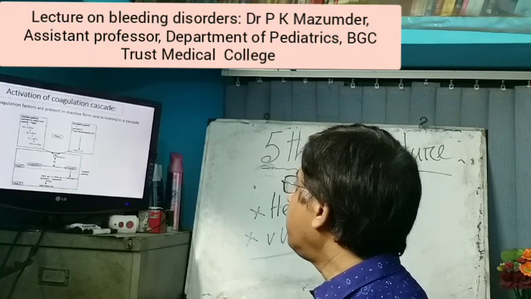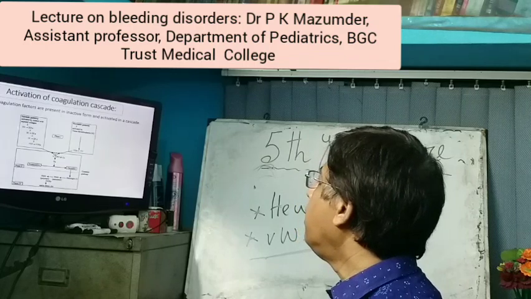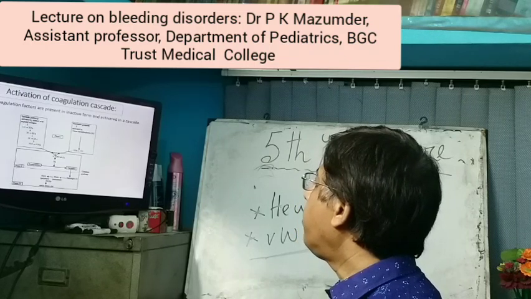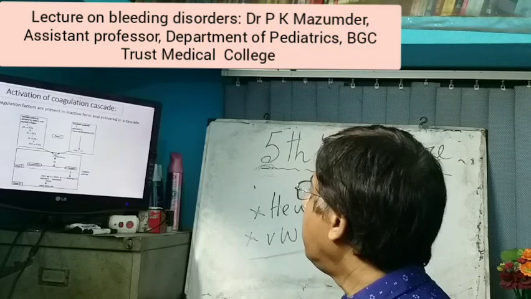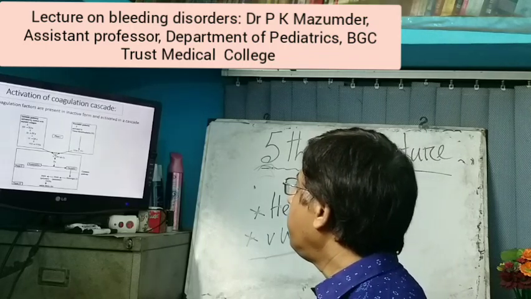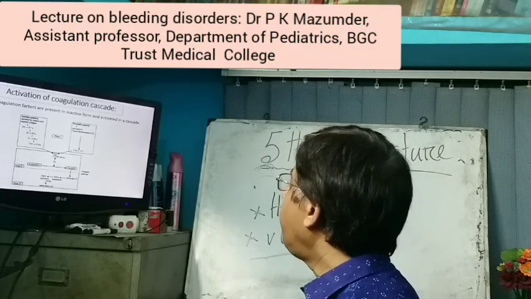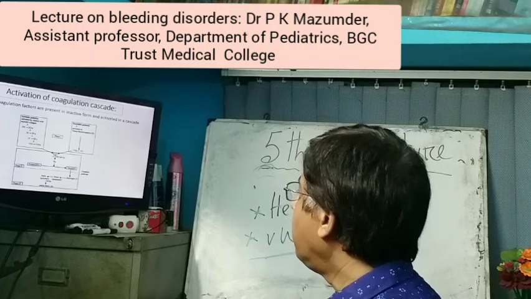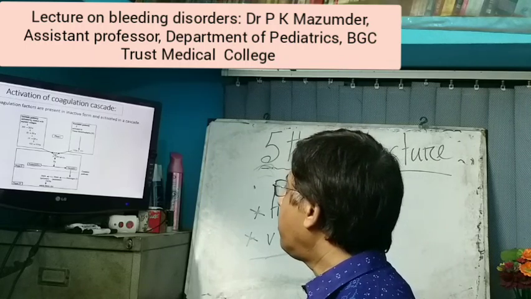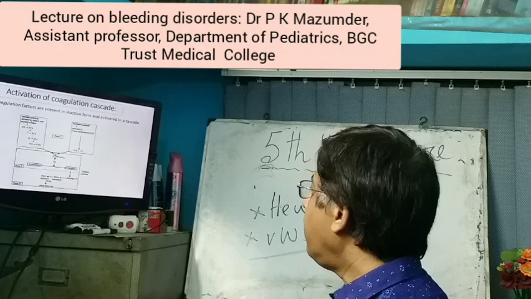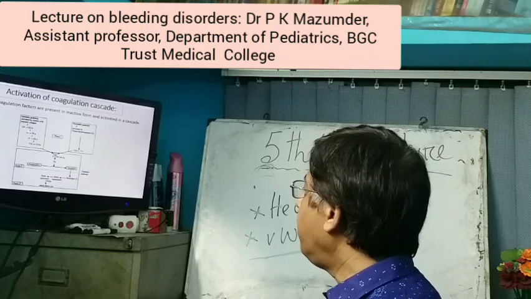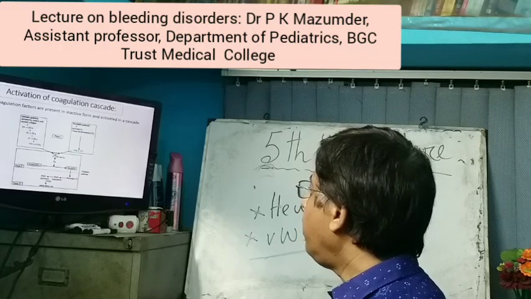These are two factors which help in activation of factor 12 into factor 12a, and this activated factor 12a again activates factor 11 to activated factor 11.